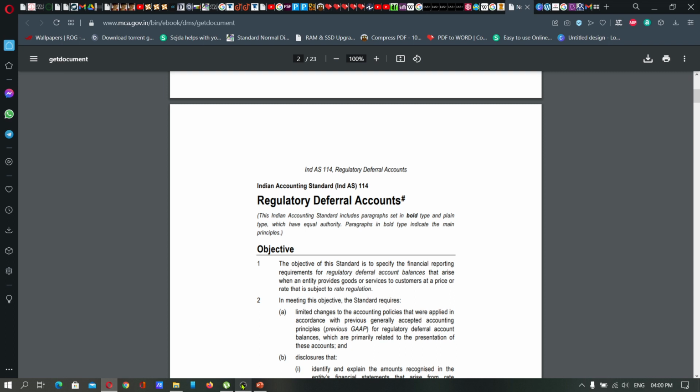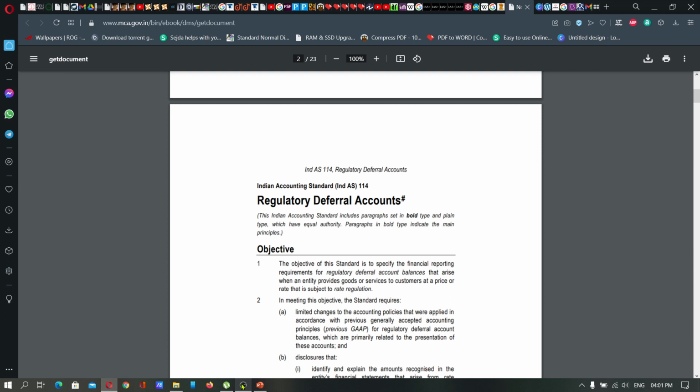A regulatory deferral account is an amount recognized by a price regulated entity, a concern or a company that regulates the price of its goods and services. The best example is KSEB, Kerala State Electricity Board, the supplier of electricity in our state. They know the costs of generating electricity to be supplied to the general public, and the price is charged by the KSEB to the retail customers subject to the approval of the rate regulator.